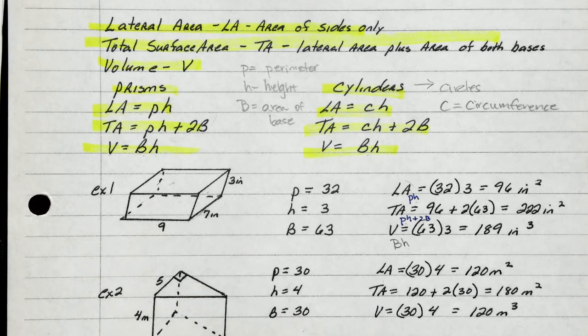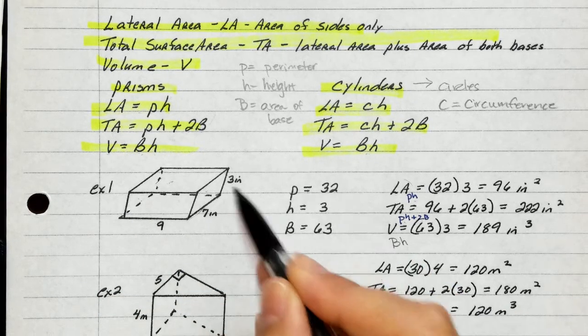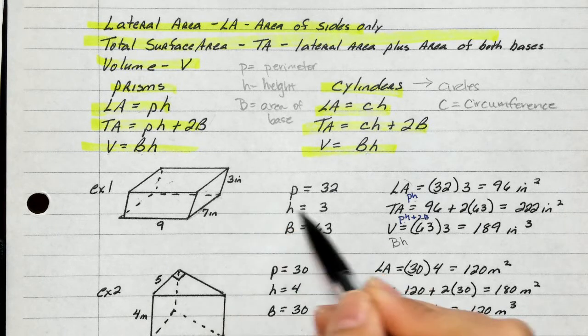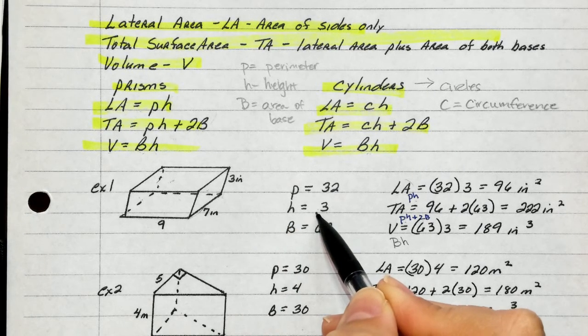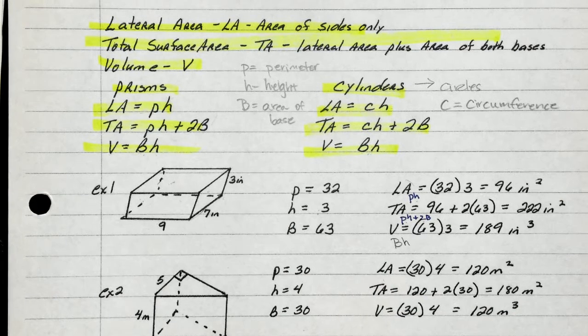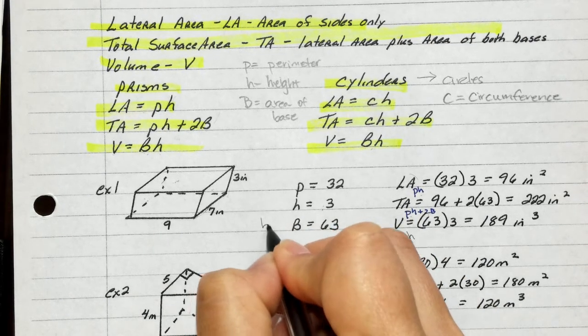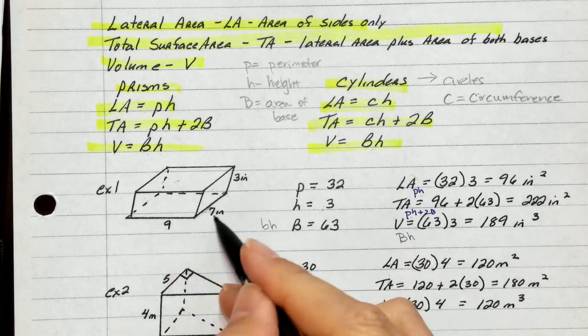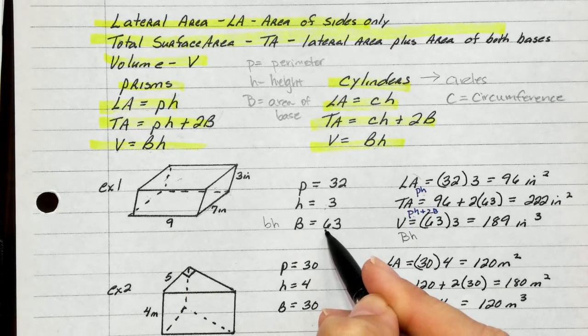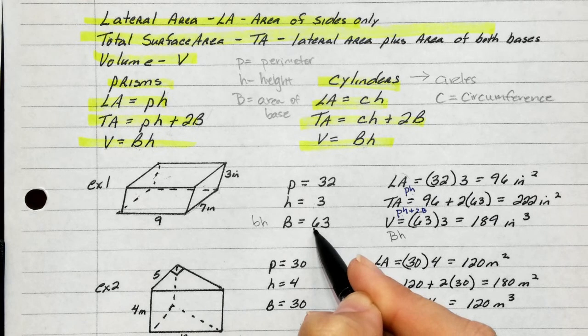we know the perimeter of this polygon would be 32. Here, it gives us a height of 3. And guys, think back, how do you find the area of a rectangle? Base times height. Little b times height, right? So 9 times 7 gives us big B of 63.